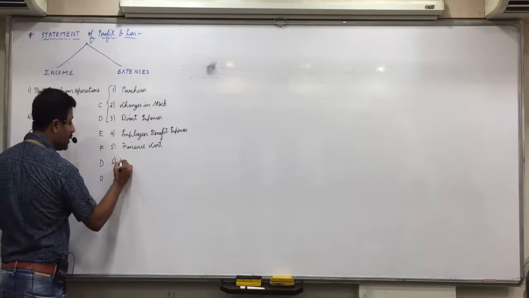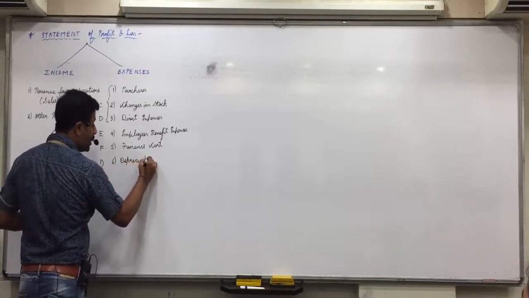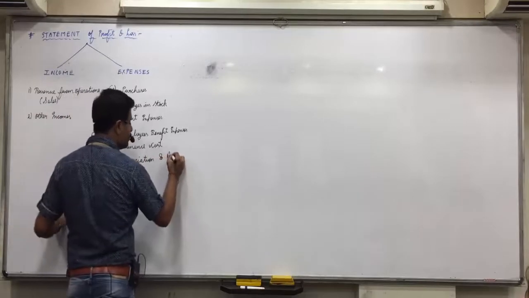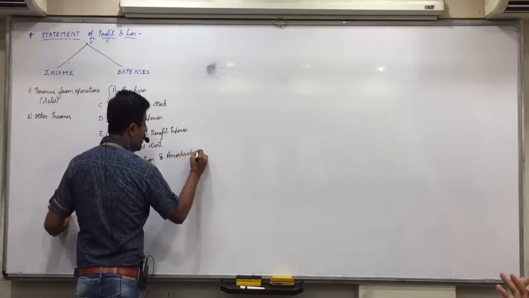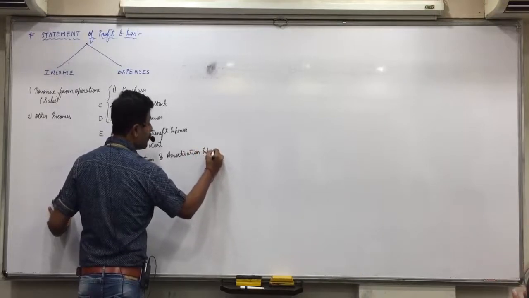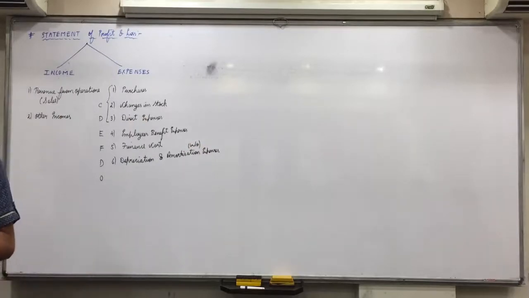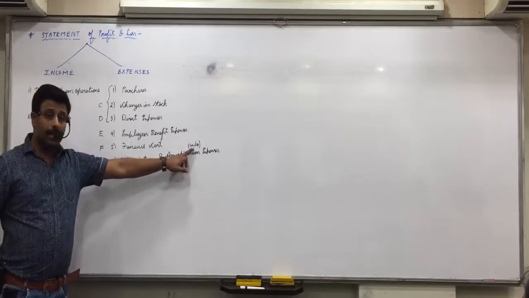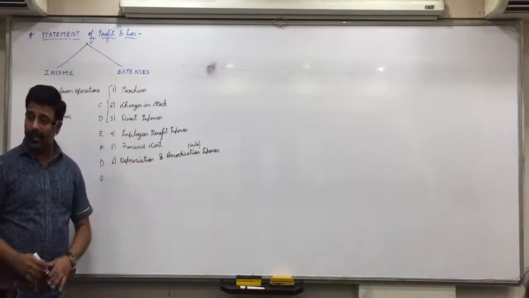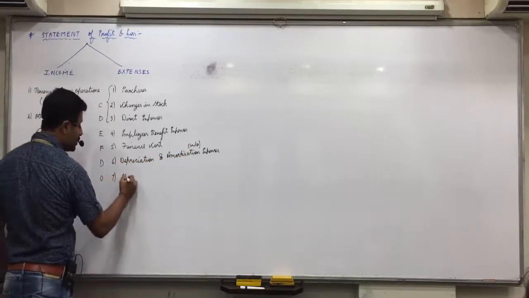And then again do. D stands for depreciation and amortization expenses. Depreciation and amortization expenses. Amortization means written off. All the things which we used to write written off in P&L account, advertisement suspense written off, loose tools written off, all that will come here. In case of companies, what you'll have? Debenture discount written off, discount on issue of debentures written off, premium on redemption of preference shares written off, loss on issue of debentures written off. Anything which is written off is called amortization expenses. And then O stands for other expenses.